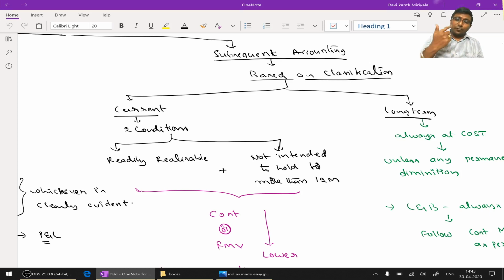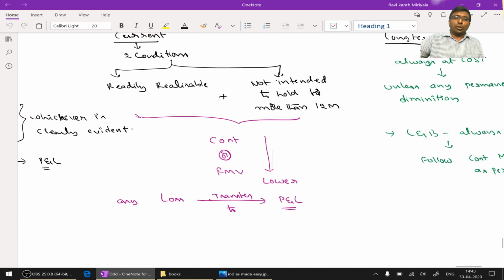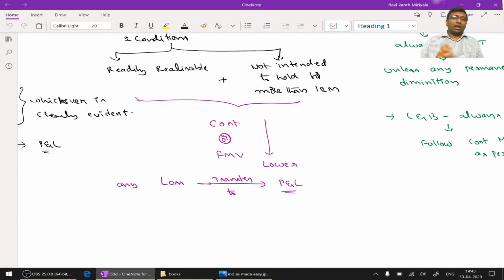Okay, right. If it is a current investment, then it should be valued at cost or fair market value, whichever is lower. It is fair market value, it is not net realizable value. And because of this, if there is any loss, that should be transferred to P&L statement. Okay, right.